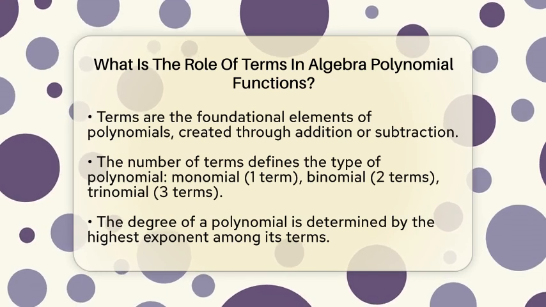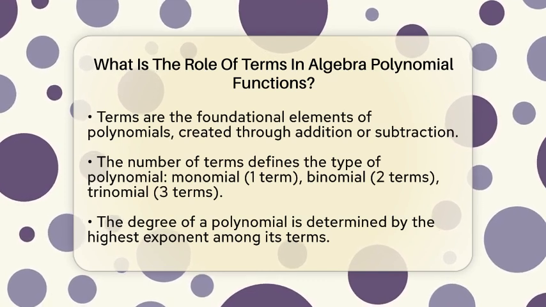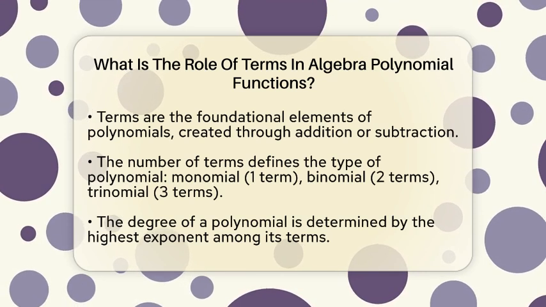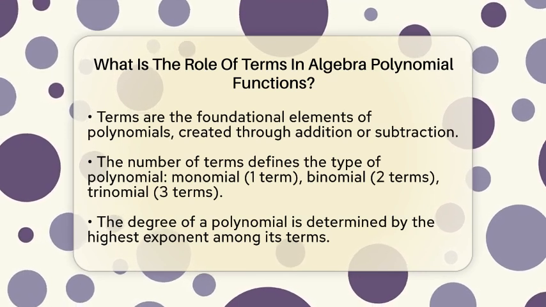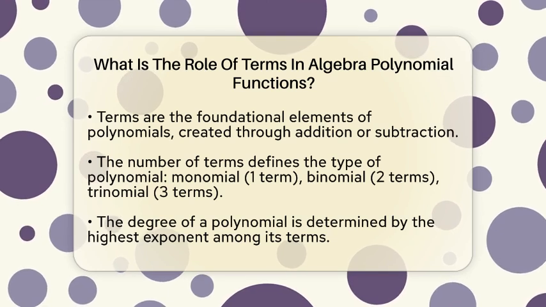Next, terms help define the polynomial's degree. The degree is determined by the highest exponent found among its terms. This degree is important because it helps classify the polynomial and influences how its graph looks and behaves.